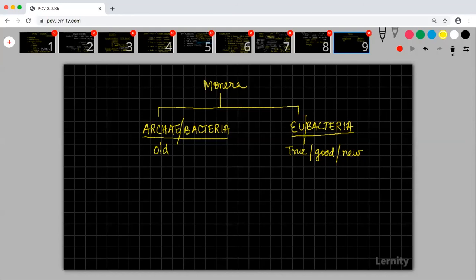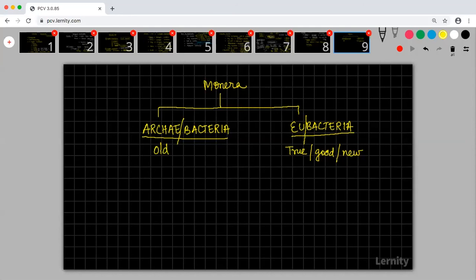For example, the earth formed first of all. You would have heard about the Big Bang theory. Earth would have formed first, starting as a mass of gases, and then how do you think life would have come into the picture? Smaller organisms would have come first. The conditions when the earth was formed were very, very harsh. So there were some organisms which lived in such conditions, and those organisms are what we call archaebacteria.